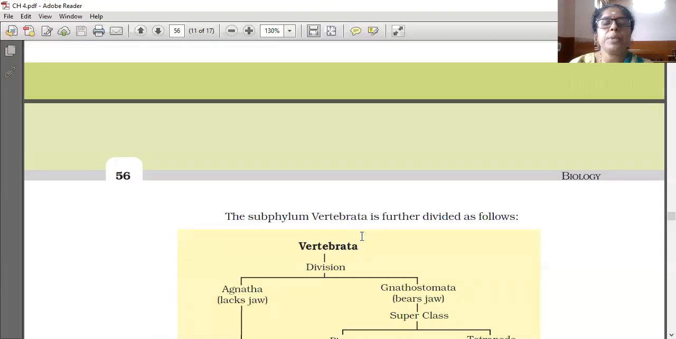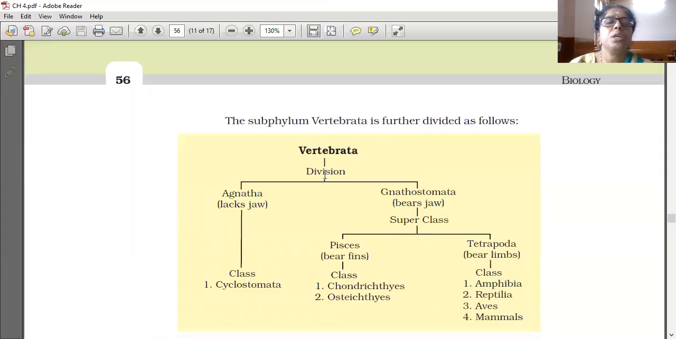The subphylum Vertebrata is further divided as follows. Vertebrata is divided into two divisions, Agnatha and Gnathostomata. A means absent, and gnatha means jaw. Absence of jaw is called Agnatha, and those having jaws are called Gnathostomata. Gnathostomata is divided into two, Pisces and Tetrapoda.